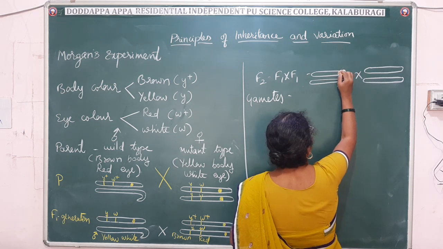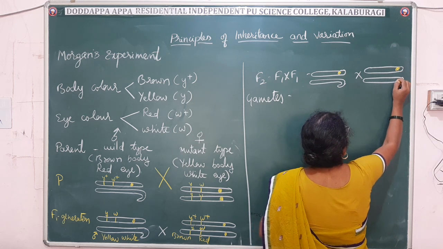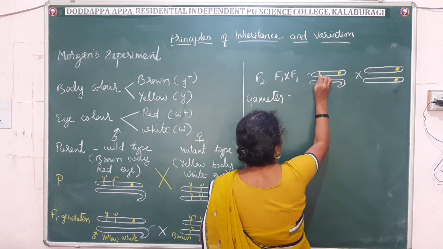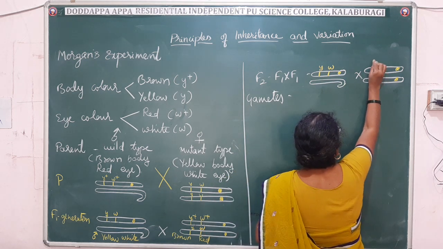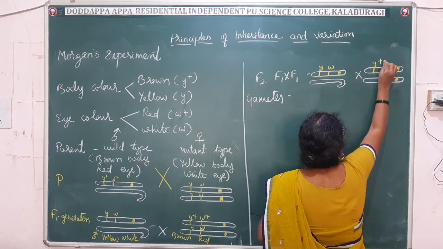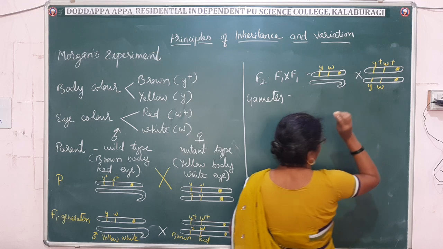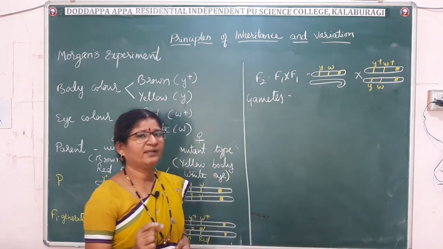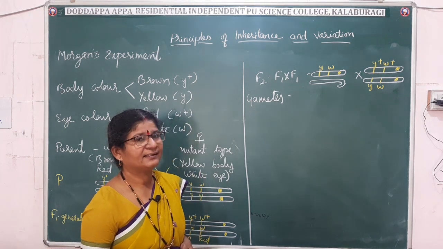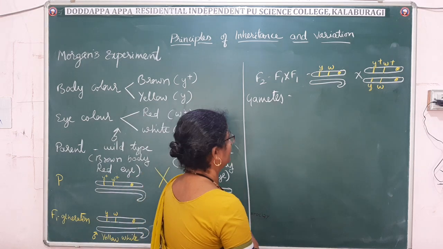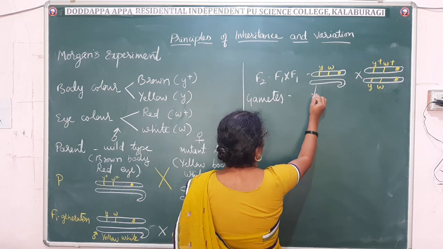As usual we have to draw the centromere, and then the genes present on the chromosome, that is y, w, and here the wild type y plus and w plus, and here y and w. The plus sign indicates the wild variety, and wild is the dominant one, so the dominant character will get expressed. Let me write the gametes. Here the male will give the gametes.